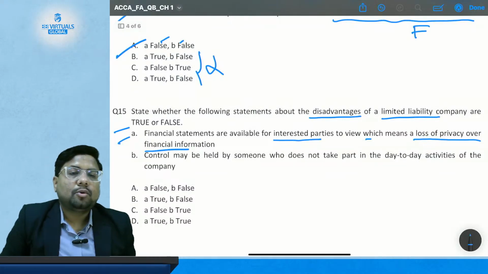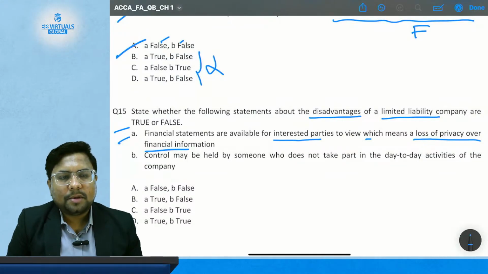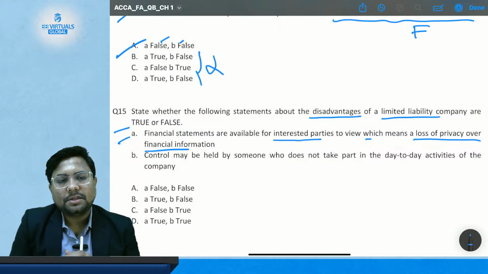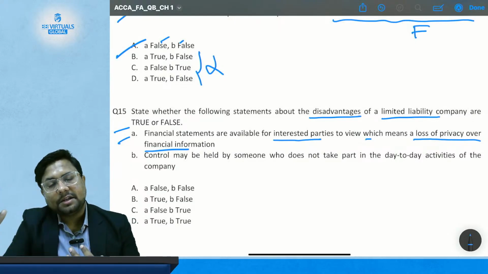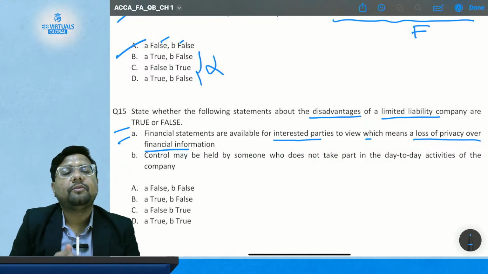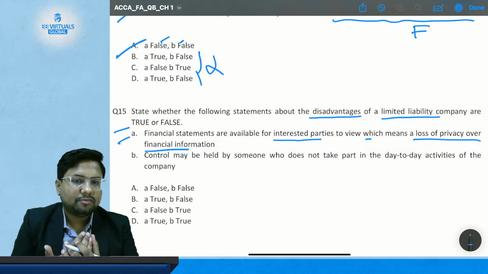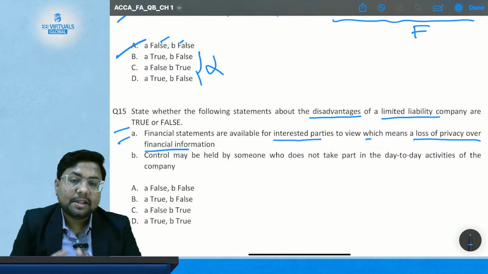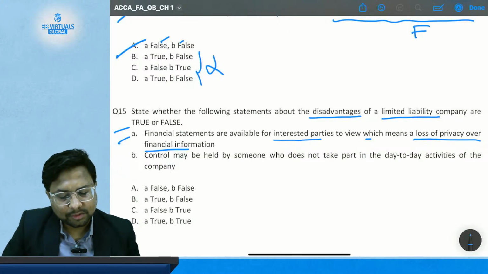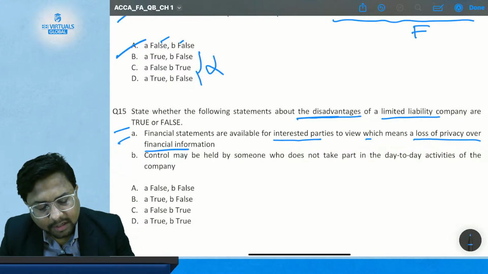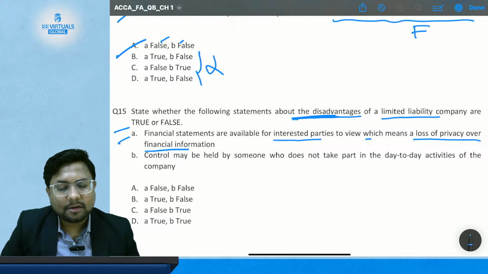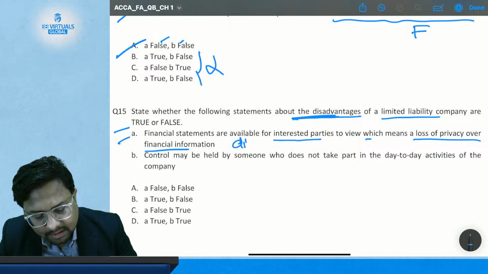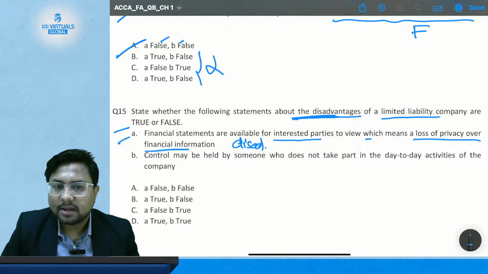It is required to disclose your financial statements to the public only in company form of business, unlike a partnership or sole proprietor, where you don't have to submit your financial information to the public. So this is a disadvantage from the point of view of a company.